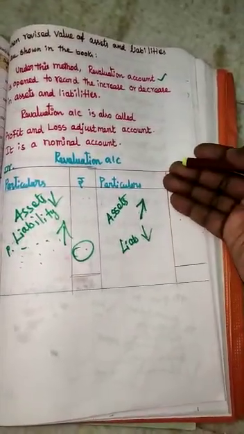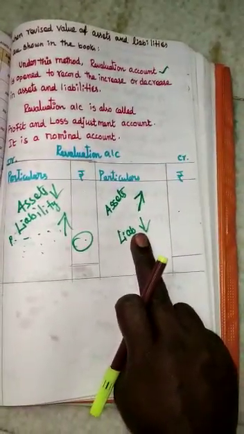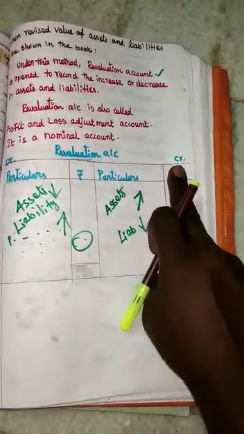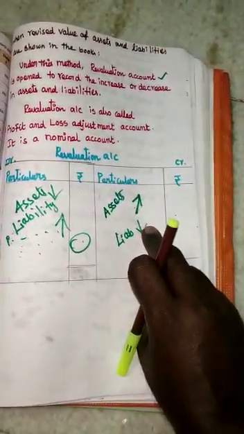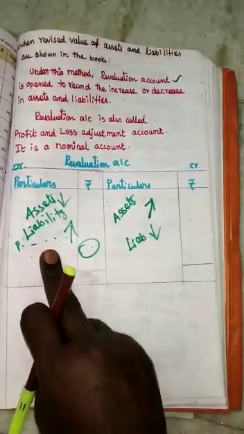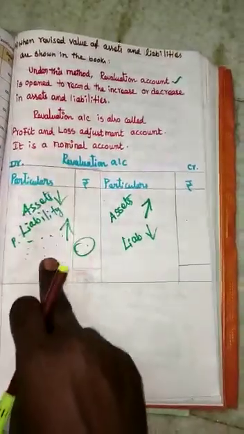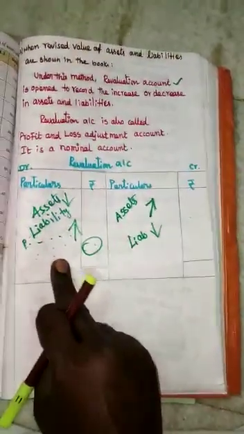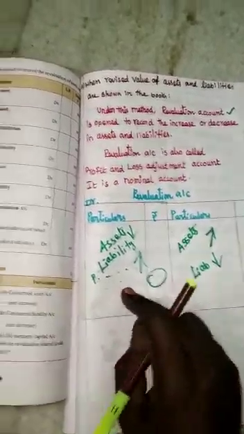Now we are going to record the asset into the book, meaning the asset values are going to be increased. That is, unrecorded assets are going to be recorded, meaning asset values are going to be increased. So it should be recorded in the revaluation account credit side. The same way, an unrecorded liability should be recorded in the debit side. Now you see here, we can see the journal entry also.